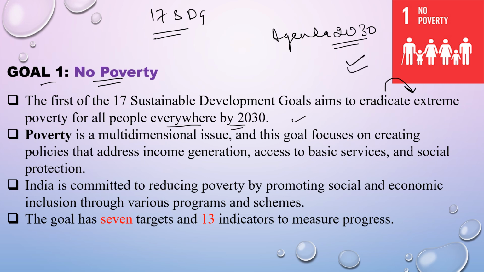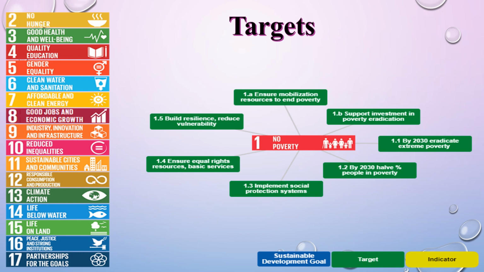Poverty is a multidimensional issue and this goal focuses on creating policies that address income generation, access to basic services and social protection. India is committed to reducing poverty by promoting social and economic inclusion through various programs and schemes. As you know, each goal has specific targets with specific indicators. So this goal has 7 targets with 13 indicators. Now these are the targets to be achieved by this goal.